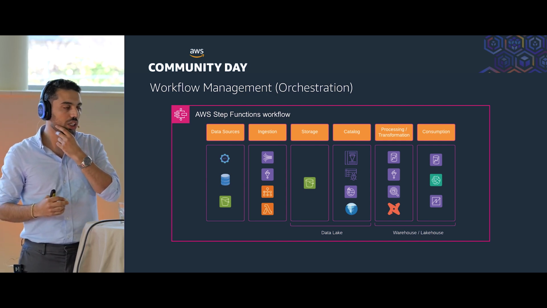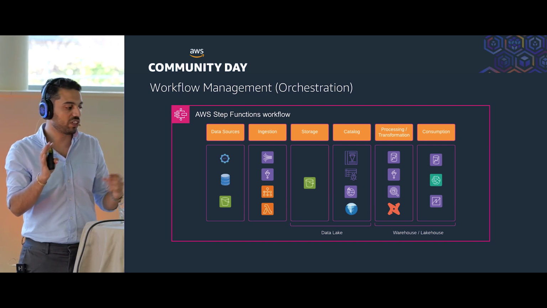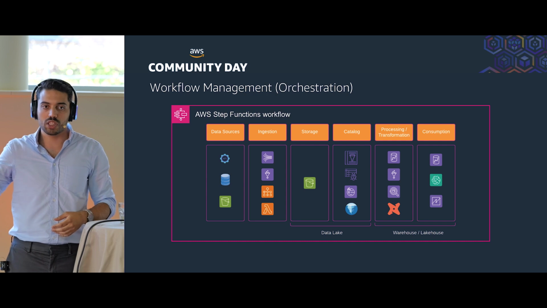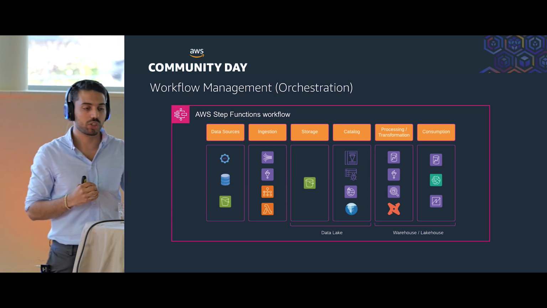And in the first architecture, as I told you, I'm going to implement an end-to-end orchestration, which means all these components, all these services, are going to be a part of one single AWS step function.